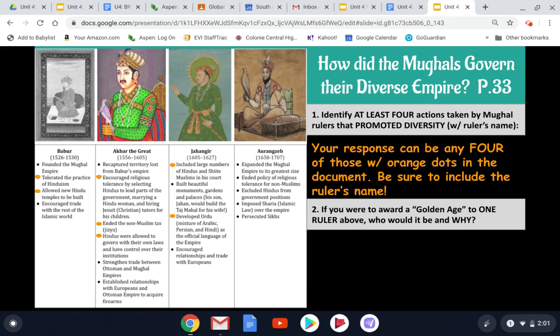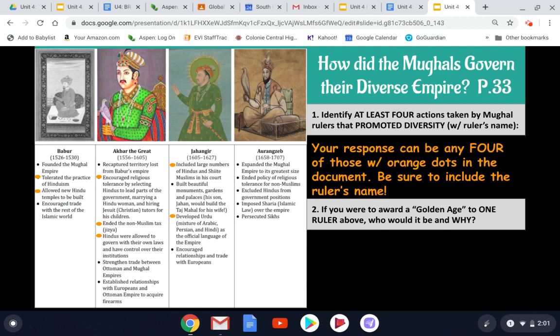So I'm going to just go over these quickly with you. For Babur, I identified 2 things that he was doing that promoted diversity. First is his tolerant policy of allowing Hindus to practice their religion. The second thing Babur does is he allows new Hindu temples to be built.